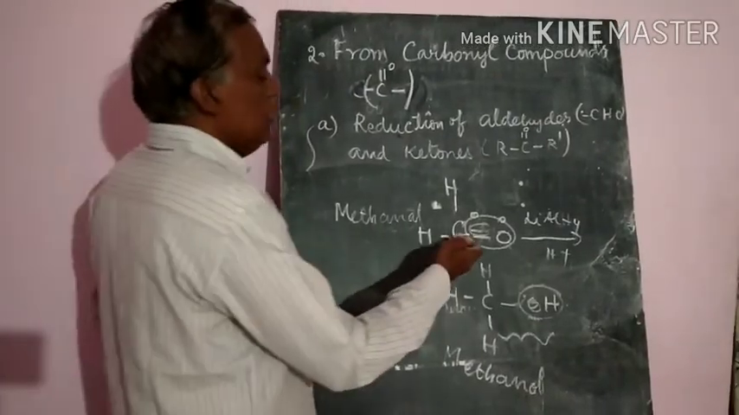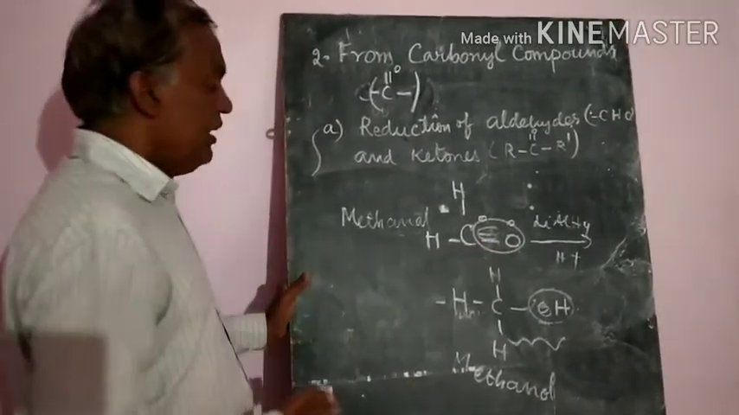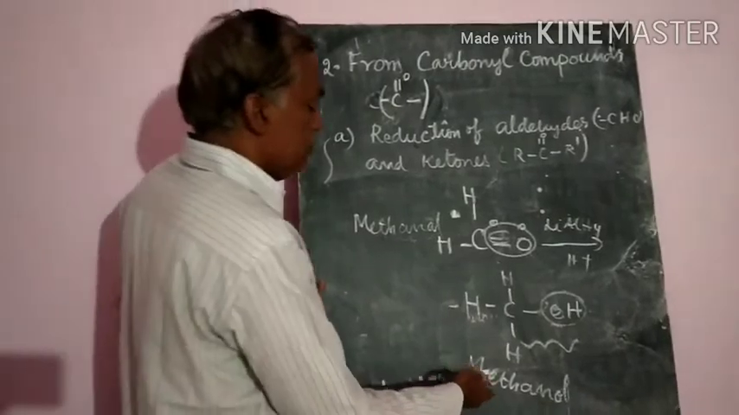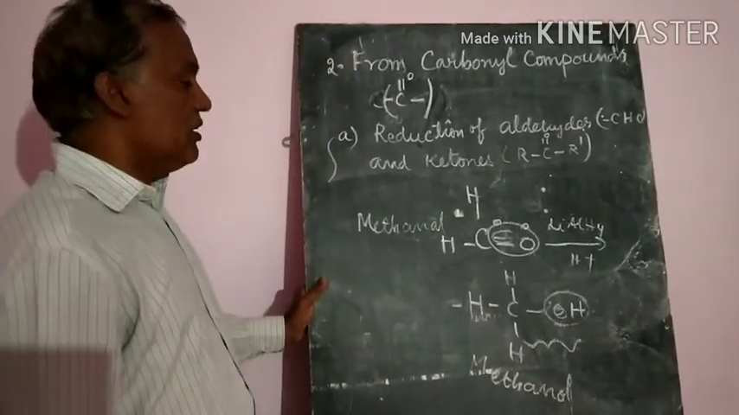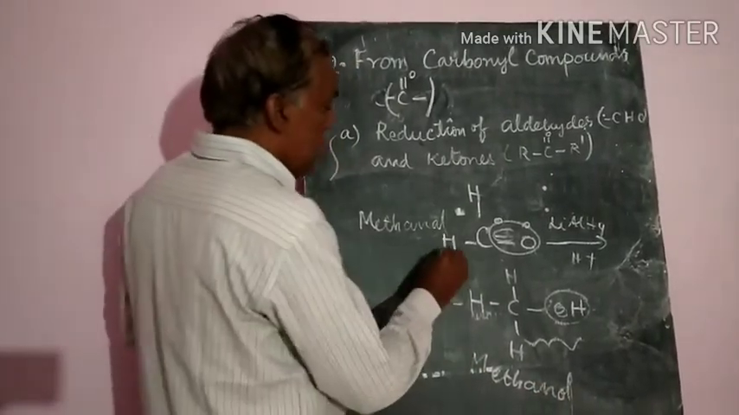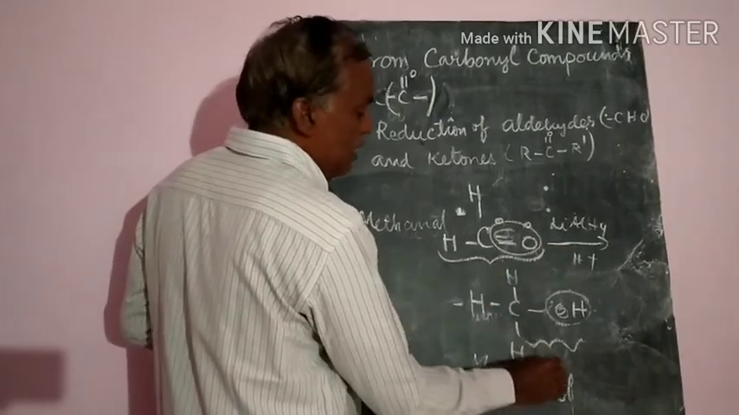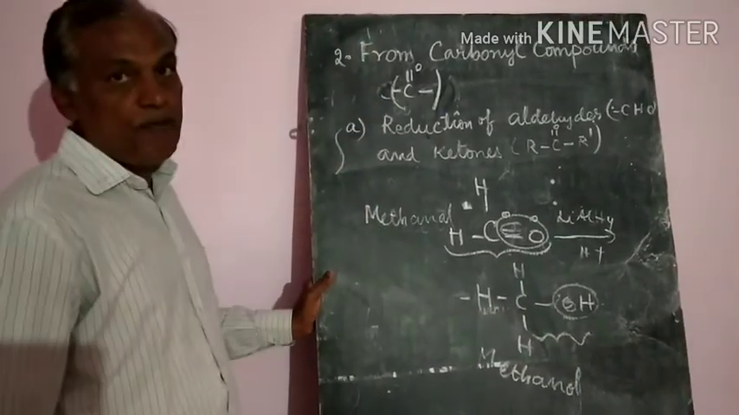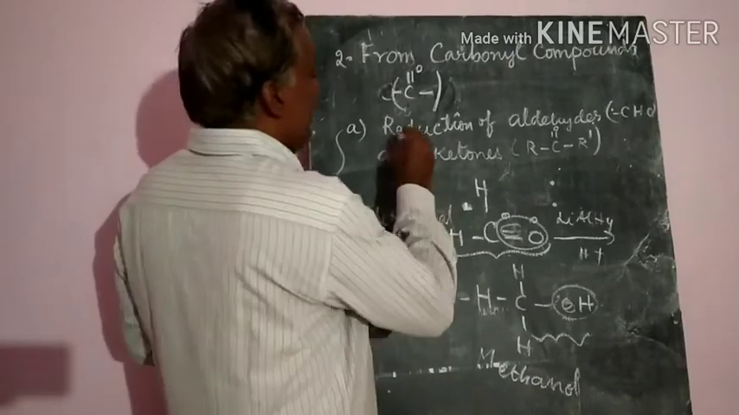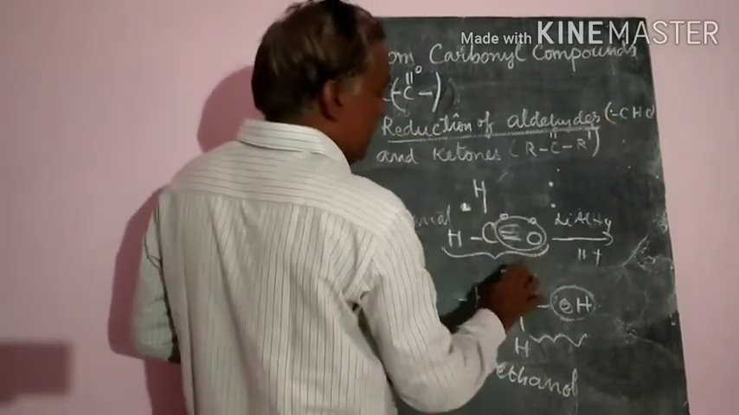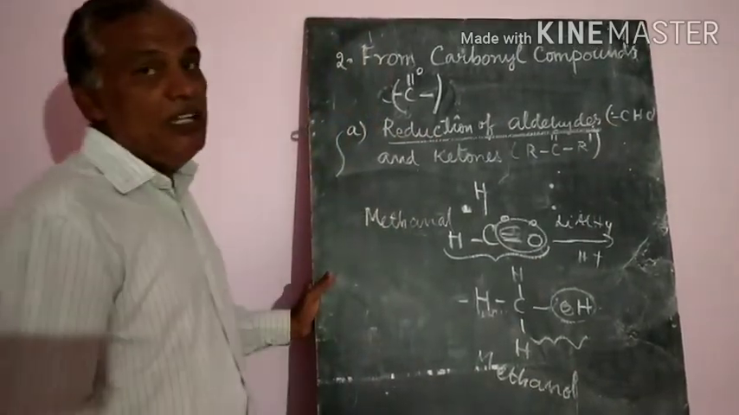Suppose if you take an aldehyde of two carbon atoms, you will get an alcohol of two carbon atoms. That is, primary alcohols only they will give. That means aldehydes will give the primary alcohols. So that is the one important point. Reduction of aldehydes will give the corresponding primary alcohol.